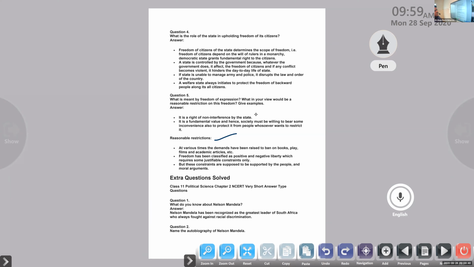There was a minister for Adolf Hitler whose name was Goebbels, and his post was propaganda minister. What is that? Propaganda minister. He would always make stories to support Adolf Hitler.